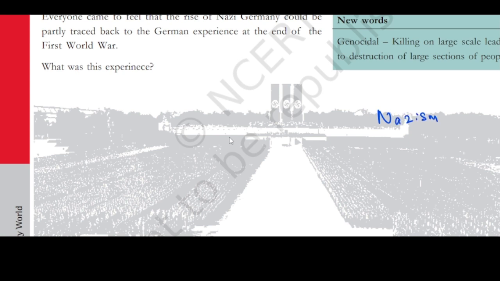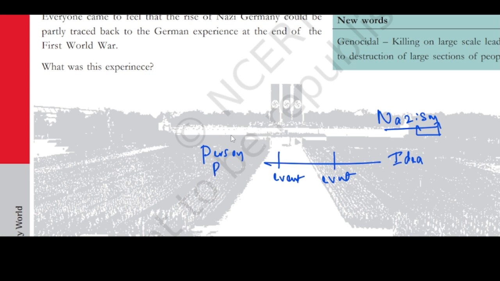Rise of Nazism. So, what is Nazism? See, whenever we hear a word about an ism, suppose say Jainism, it is an idea, right? Same way, Nazism is also an idea. Now, for creating any idea, what did I say in the last class? That for creating any idea, there should be events associated with the idea. So, event 1, event 2, event 3, and there should be a person or people, right?